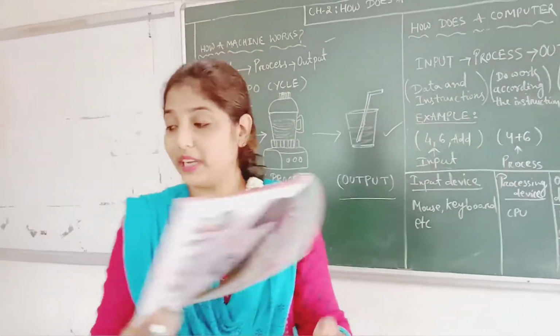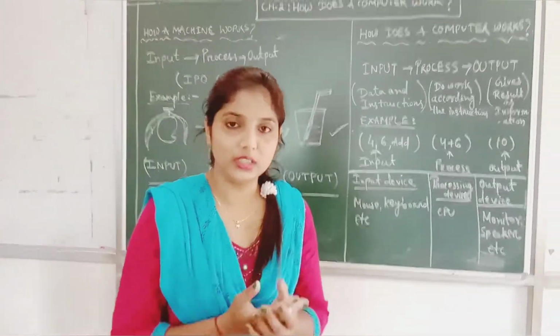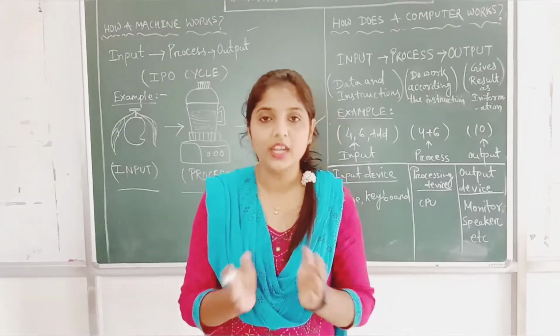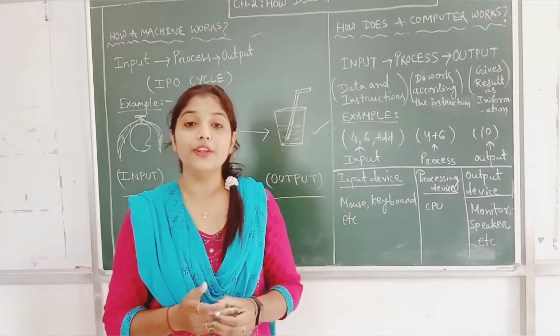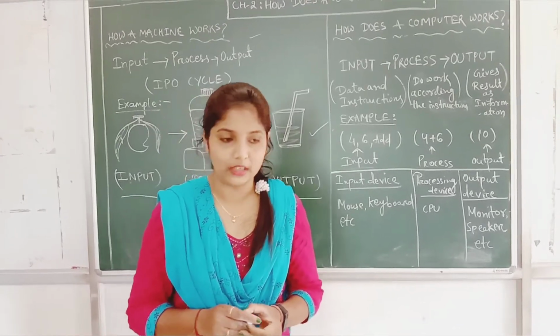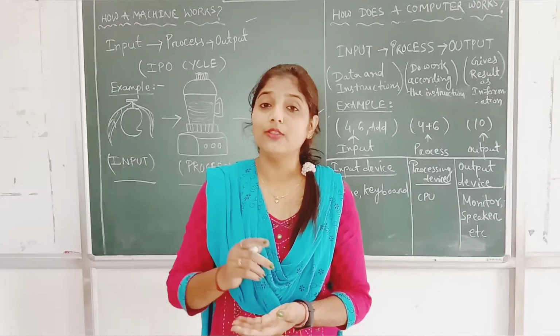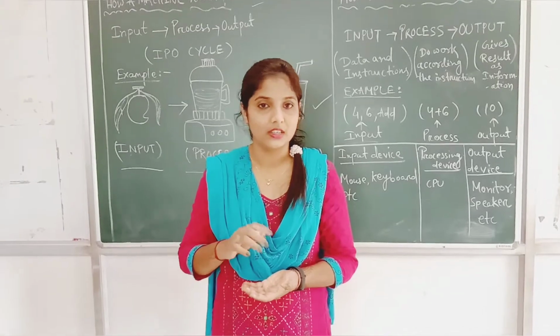So the machines take the input, what type of work it is going to do. Then it will process according to your requirement. Then it will give the result to you. Suppose you want to send a message to your friend. First you take the mobile phone, yes or no? Then what is that? That is your input, very good. Then you type the message, that is what?